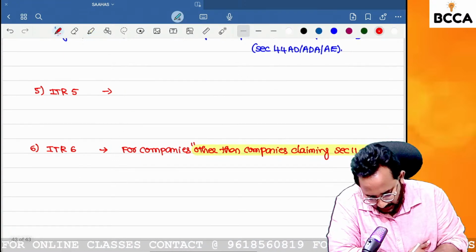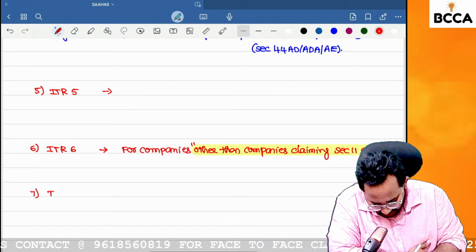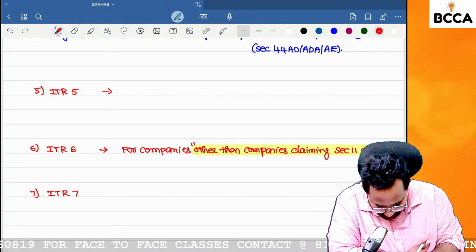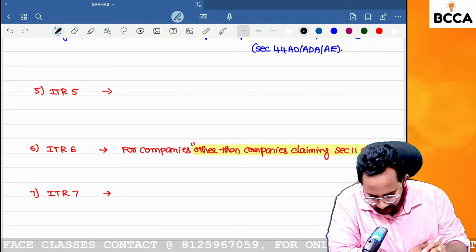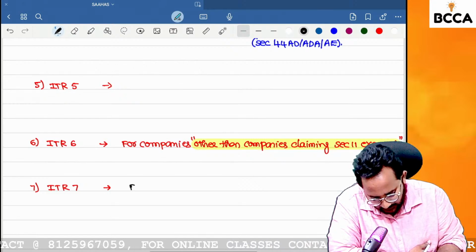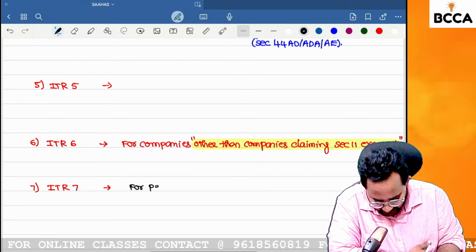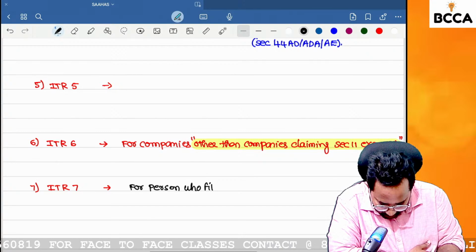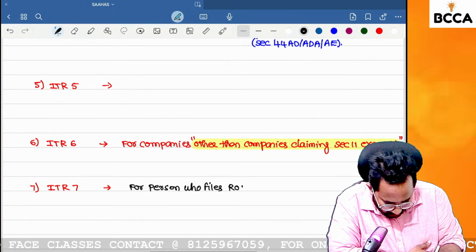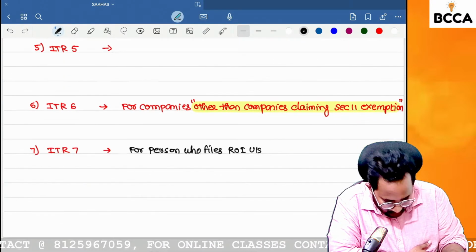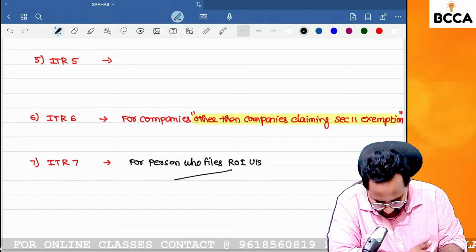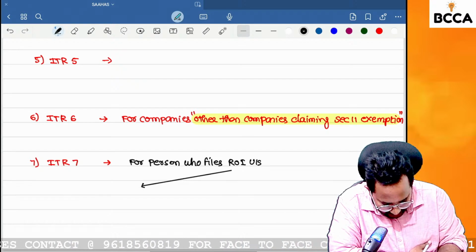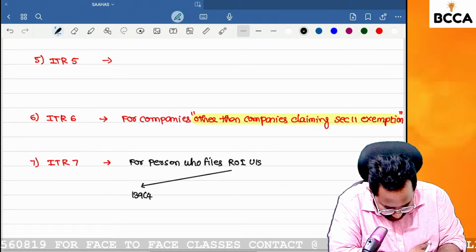Yes. Last ITR form, normally ITR 7, is for persons who file a return of income under certain sections, 139(4A). Who can file under Section 139(4A)?